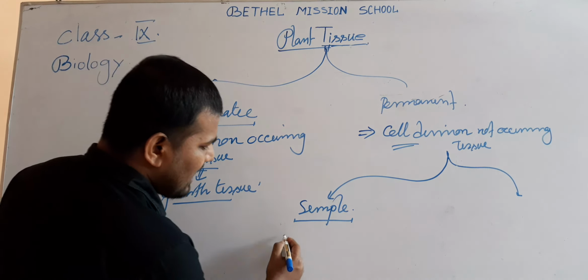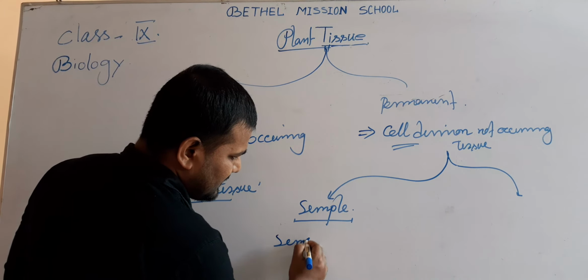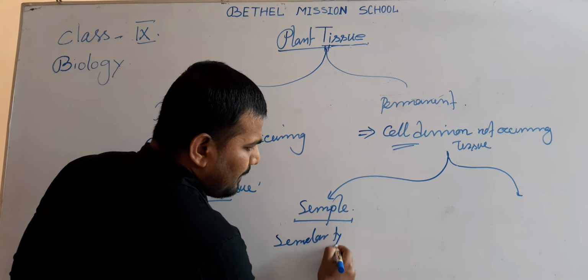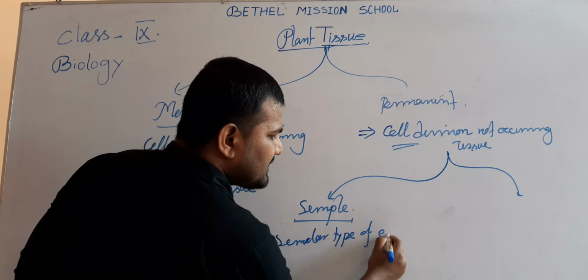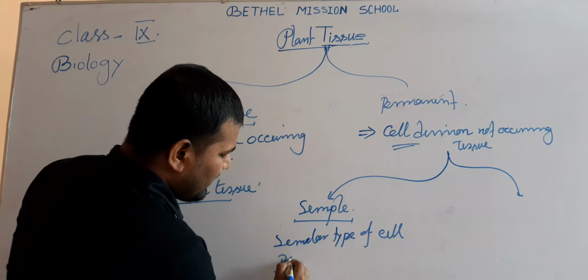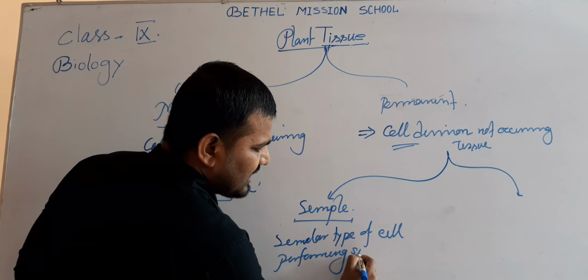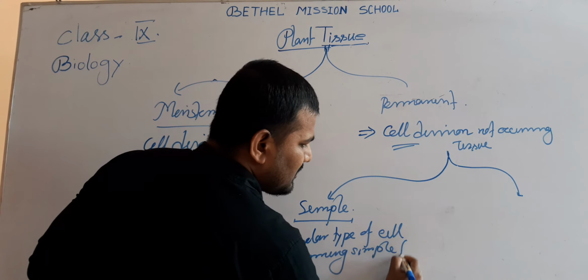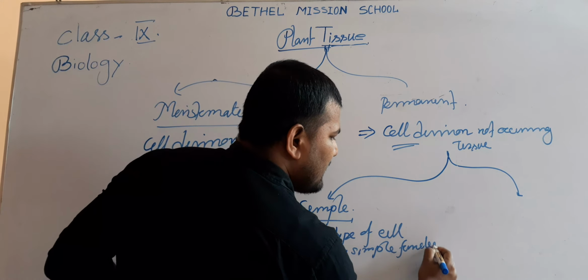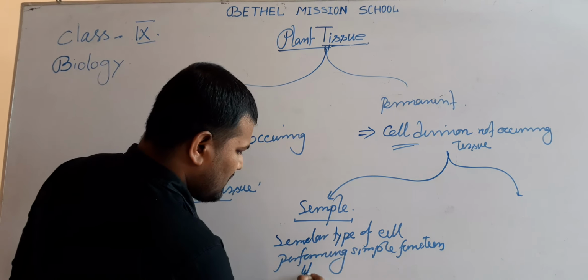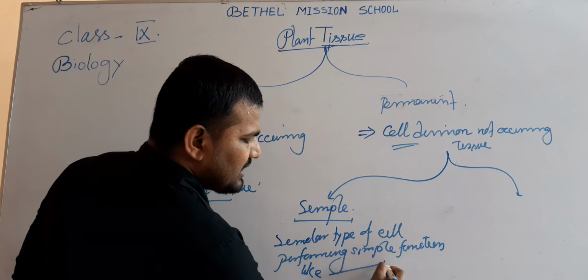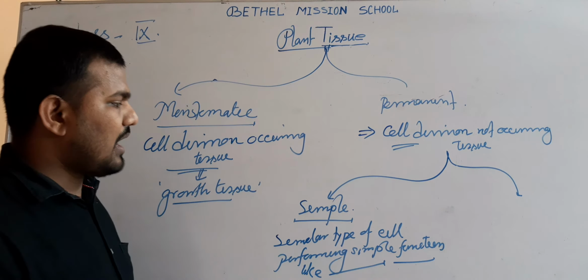Similar types of cells performing a simple function, like performing photosynthesis or providing mechanical support.